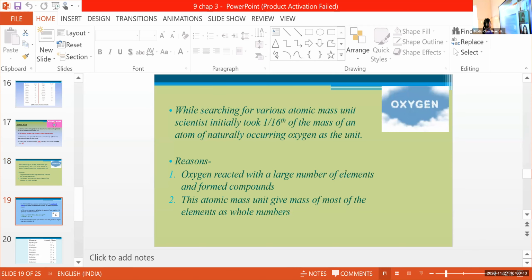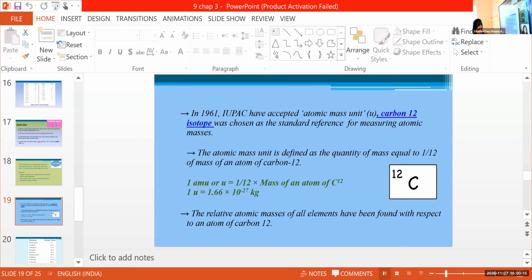Then, in 1961, IUPAC accepted the atomic mass unit, carbon-12 isotope. Carbon-12 isotope was chosen as the standard reference for measuring atomic masses. First, we take oxygen as the standard reference. Then in 1961, IUPAC. What is the full form of IUPAC?